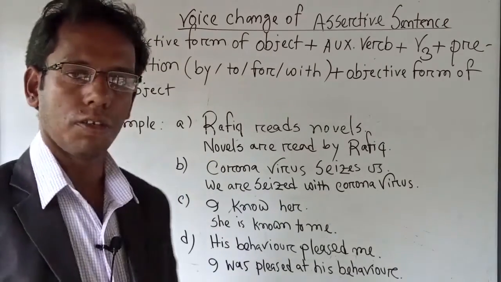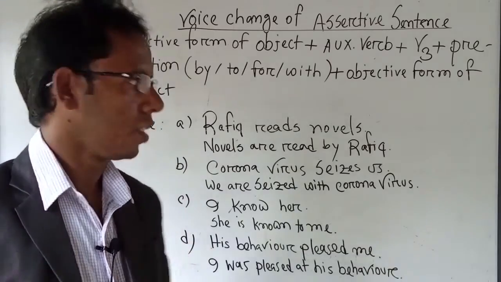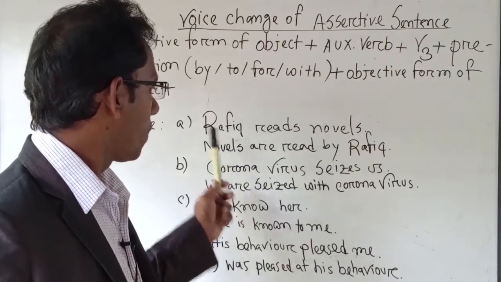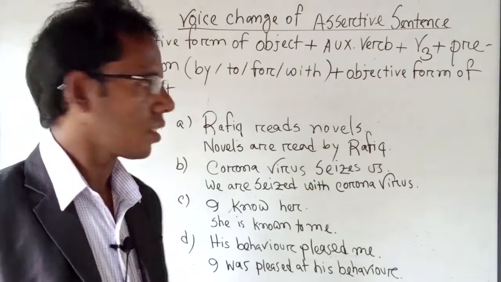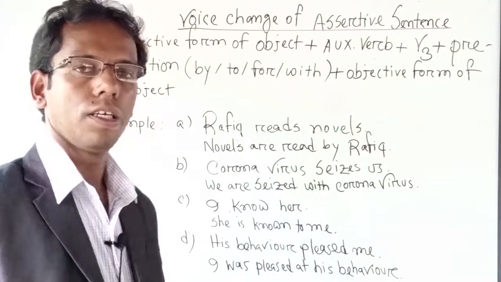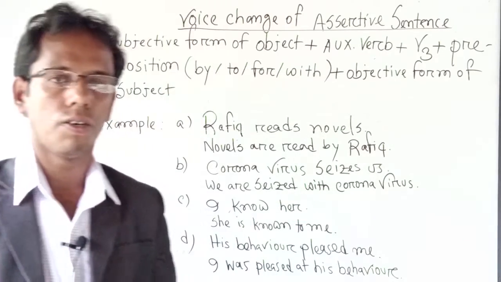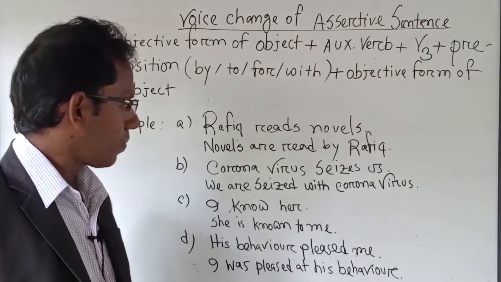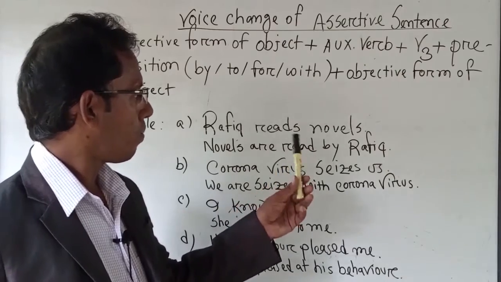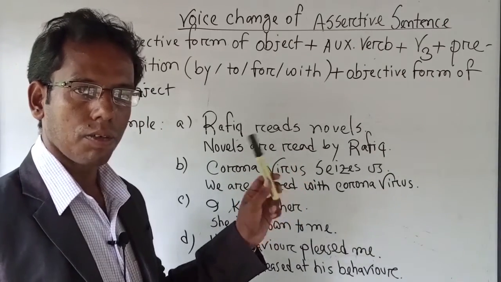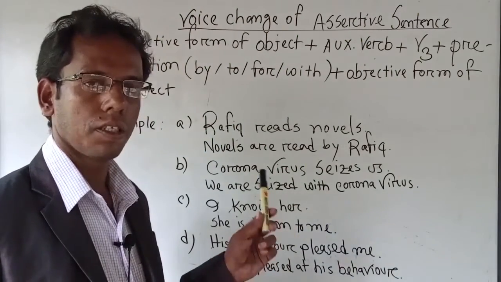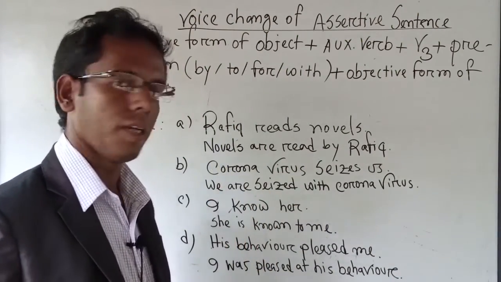Rofik reads novel. This is the third person singular number and subject. Rofik is a subject in this assertive sentence, and here if we follow carefully, we find novel is object. According to the rules and regulation of the structure, we have to find out the object, and it will have to be put at the first of the answer.